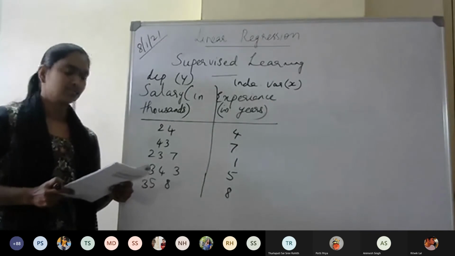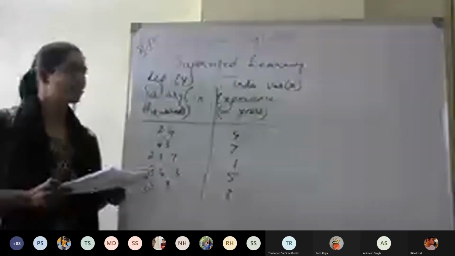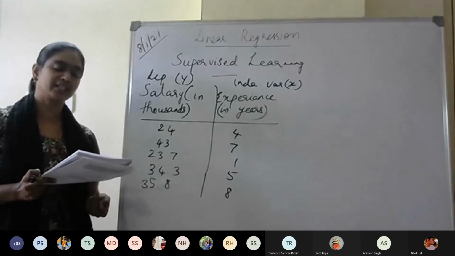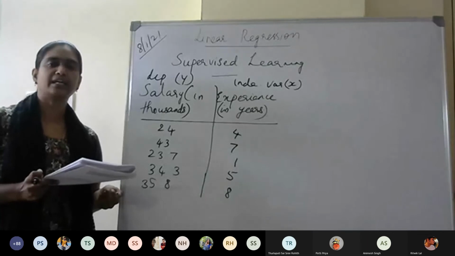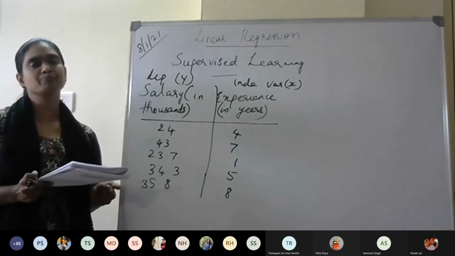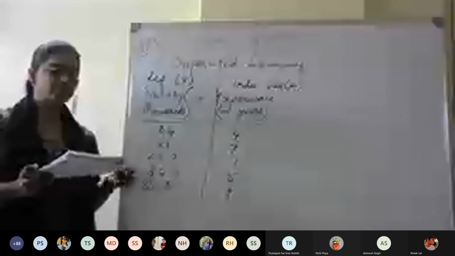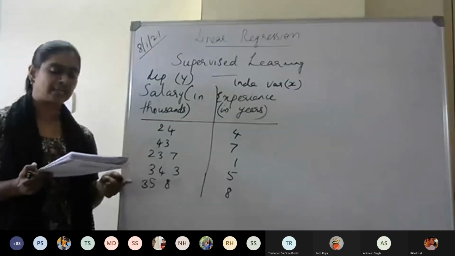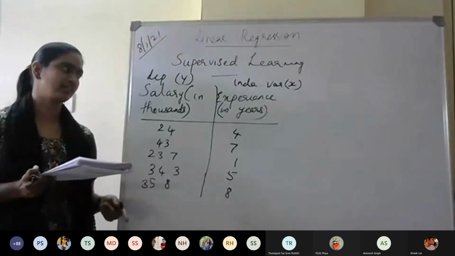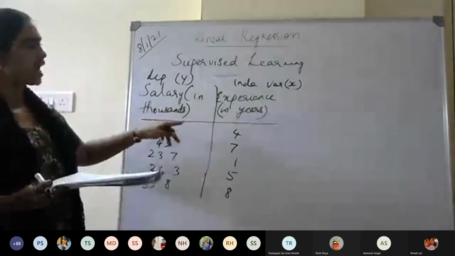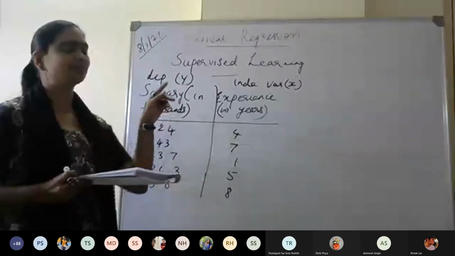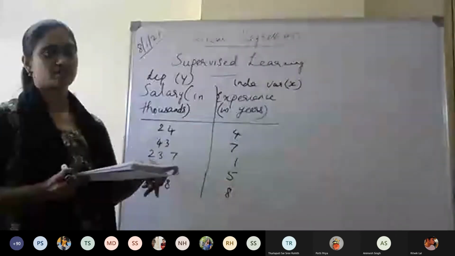So for this, there are two questions. Find the equation of the line that best fits the given data. The next one is, for the experience of 6 years, predict the salary and the mean square error. Okay. So the first one is we have to formulate a line or a model, an equation of a line that best fits the given data. Another one is for the experience of 6 years, predict the salary and also the mean square error. Okay. So now let us first start with the model. We have to develop the equation. Then we have to do the rest of the question.